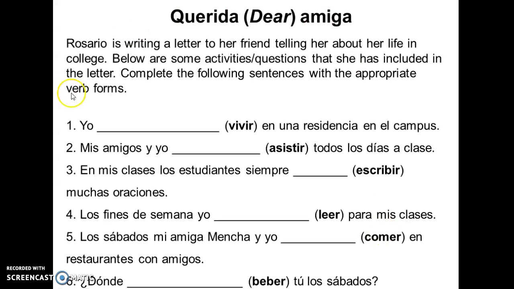In this case it is yo, and then mis amigos y yo, that becomes nosotros, we, and then estudiantes, that's they. Los fines de semana, and then something that I do, so yo. Los sábados, mi amiga Mencha y yo, that becomes nosotros, and then donde, and the subject here is you, like where do you go, or in this case, where do you drink on Saturdays.